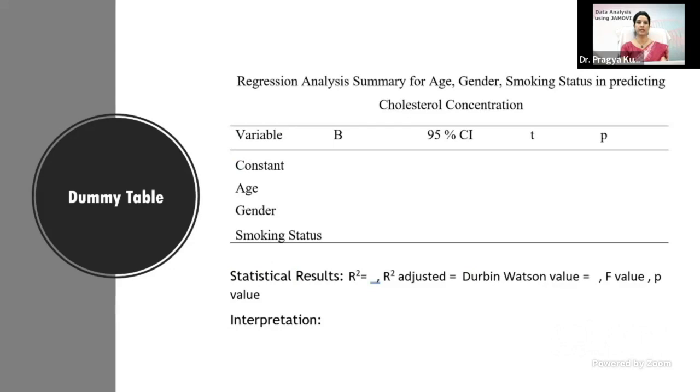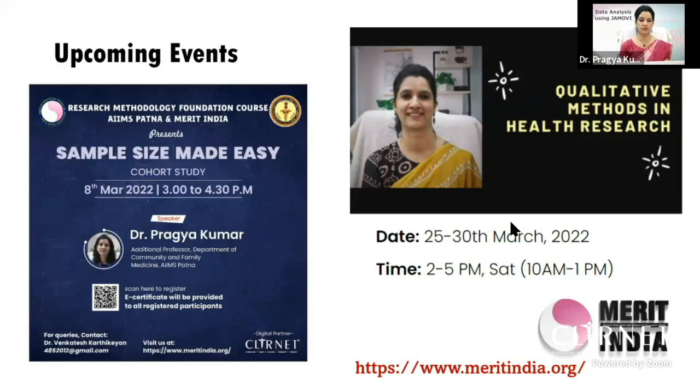So this is the Jamovi dummy table for this multiple linear regression, where you report the value of B and the 95% confidence interval, T and P value. So this was the overall overview of this Jamovi, how we can use it.